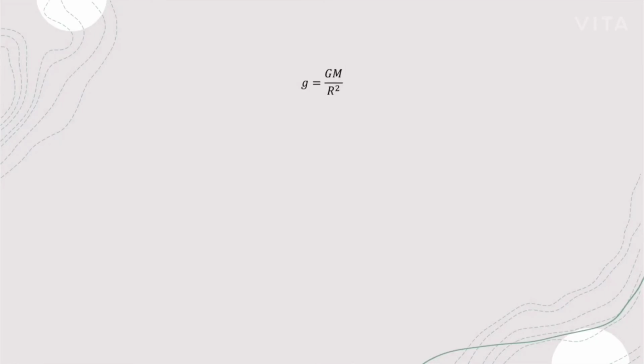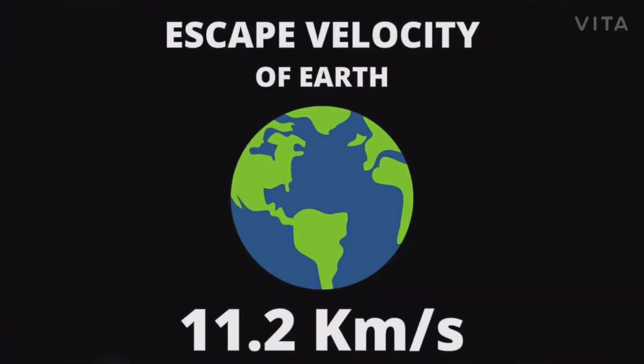Since we know that gravity, that is small g, is equal to capital G into capital M by capital R square, which is small g into capital R square is equal to capital G into capital M. So, substituting capital G into capital M is equal to small g into capital R square in the escape velocity of any planet, we get escape velocity of Earth is equal to root of 2 into small g into capital R squared by capital R, which is equal to root of 2 small g into capital R. This is the formula for Earth when the object is escaping from the Earth's surface.